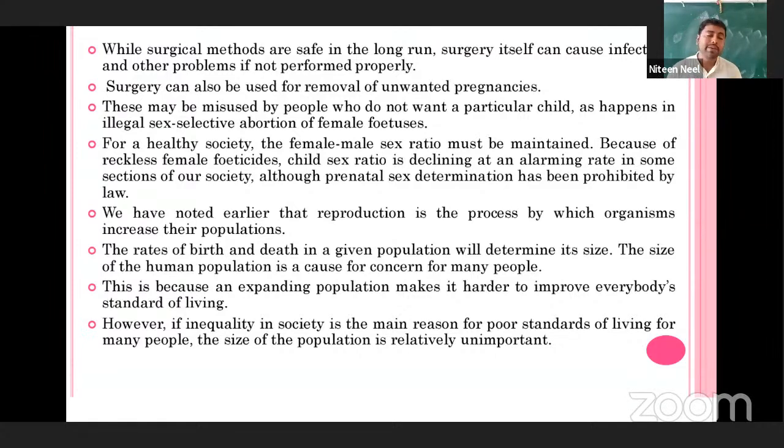Those who are poor do not have that much of an ability to live